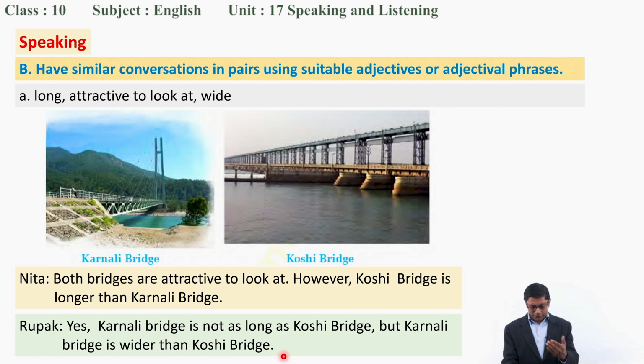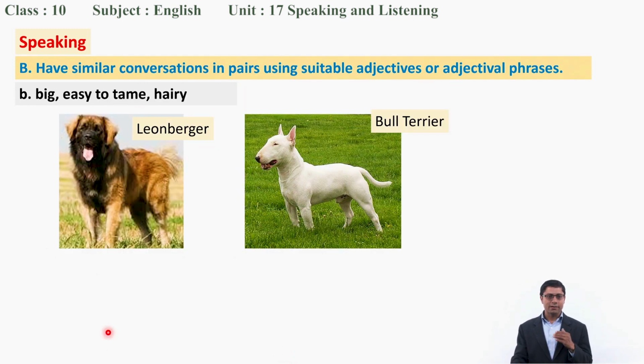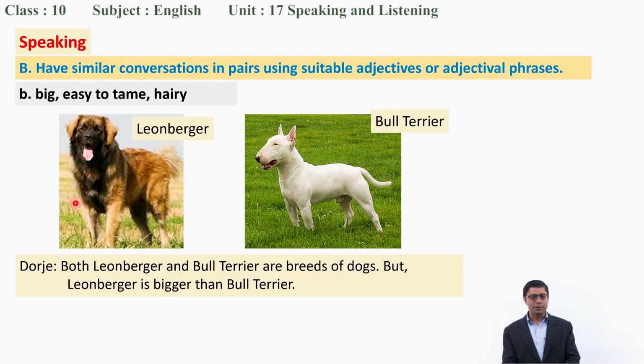See. Now, in the same way, you are going to make comparison between these two breeds of dog, Leonberger and Bull Terrier. And the points to compare are big, easy to tame, and hairy. Can you? All right. So, can you say then? Okay, which one is bigger? Yes, Leonberger is bigger. Which one is easy to tame and which one is hairy? Can you say? Okay, from these pictures only you can guess. Let's see how you need to compare.